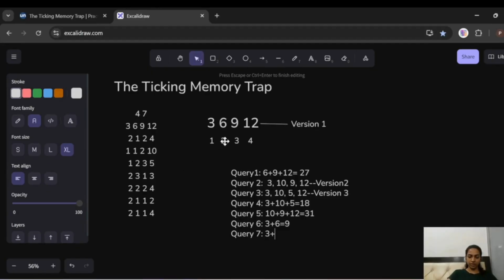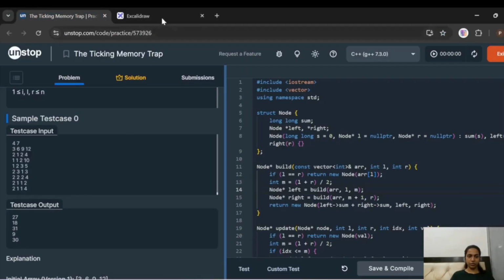So 3 plus 6 plus 9 plus 12. So this is going to be 9, 10, 11, 12, 13, 14, 15, 16, 17, 18, 19, 20, 30. I hope I'm right. So let's check the answer.